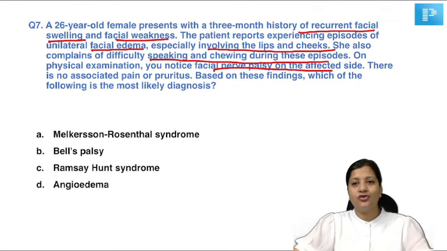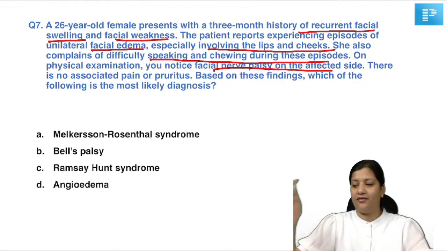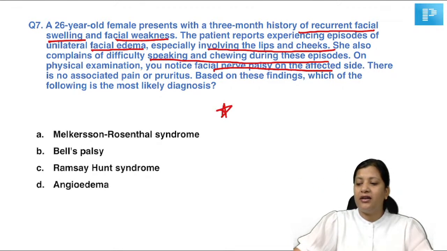Is it Melkersson-Rosenthal syndrome? Is it Bell's palsy? Is it Ramsay Hunt syndrome? Or is it angioedema? Okay, so again a confusion for all of you. See the first word, what is the keyword in this? I told you, please look at the keyword. The first keyword that you should look for is recurrent facial palsy.